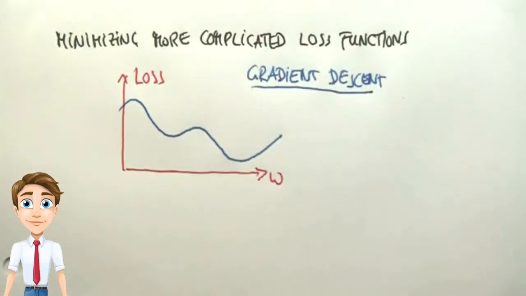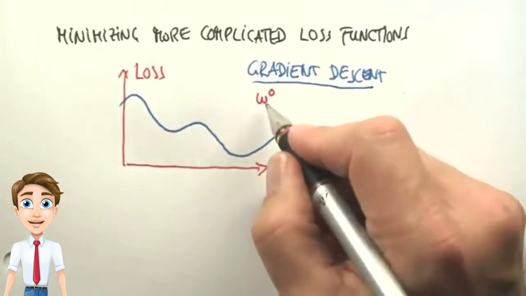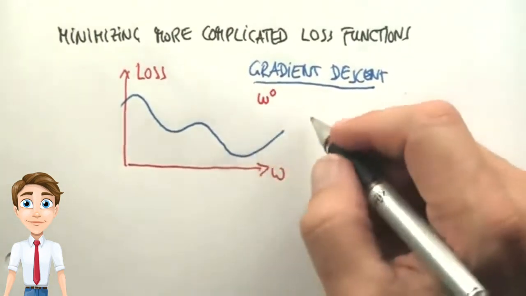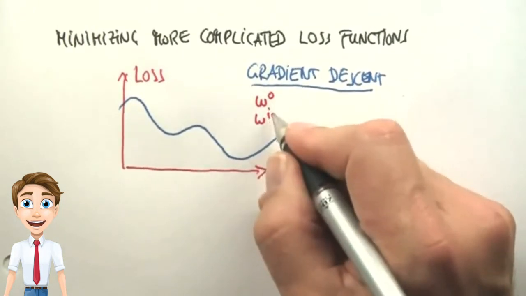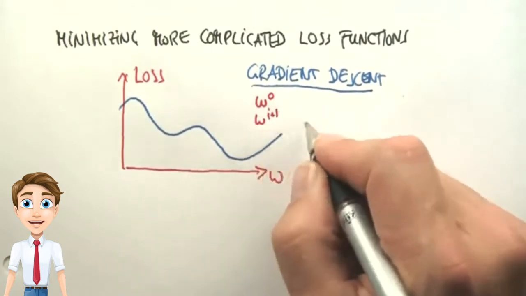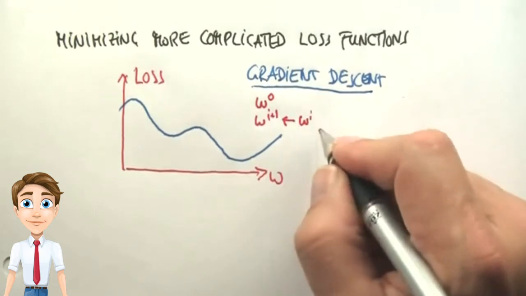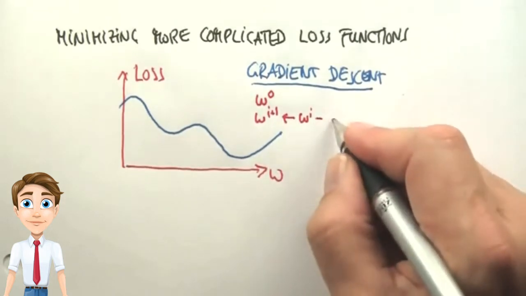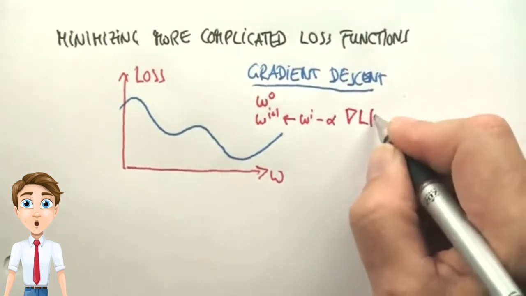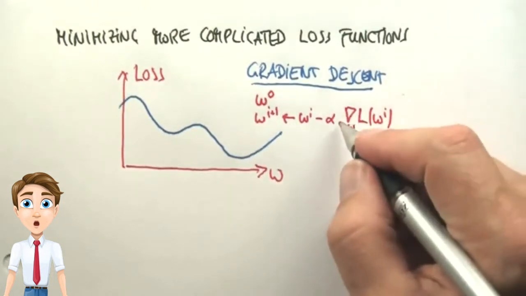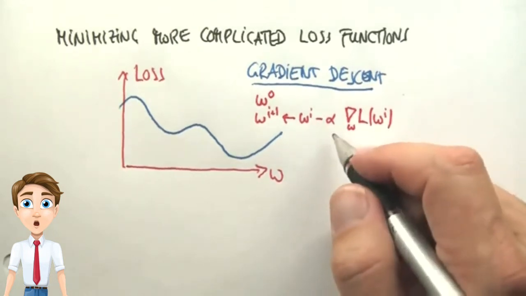In gradient descent, you start with an initial guess W0, where 0 is your iteration number, and then you update iteratively. Your i plus first parameter guess will be obtained by taking your ith guess and subtracting from it the gradient of your loss function at that guess, multiplied by a small learning rate alpha, where alpha is often as small as 0.01.